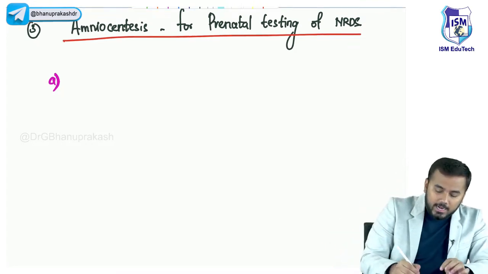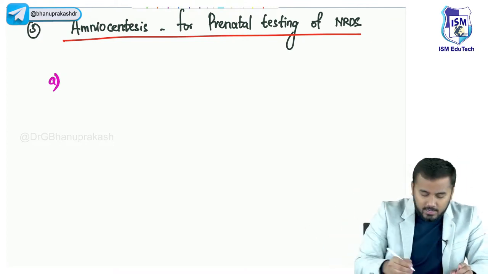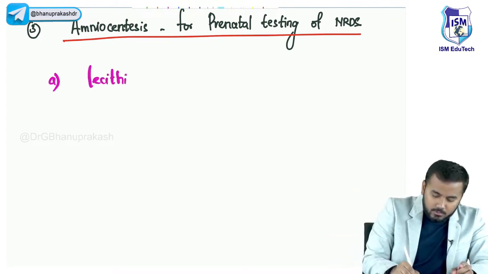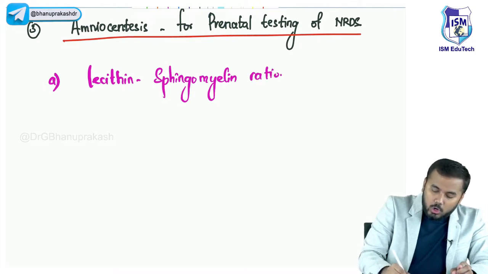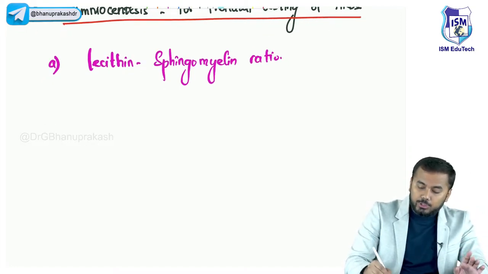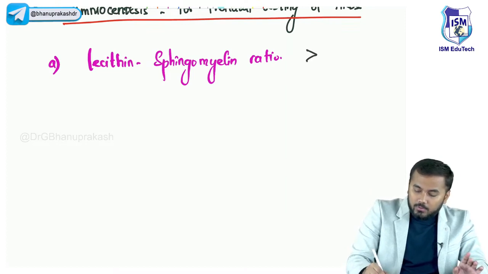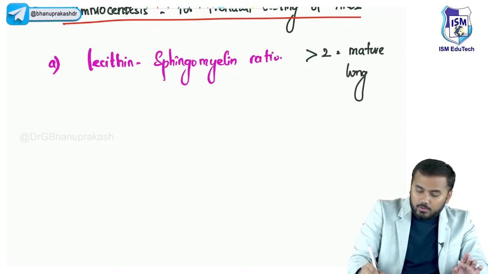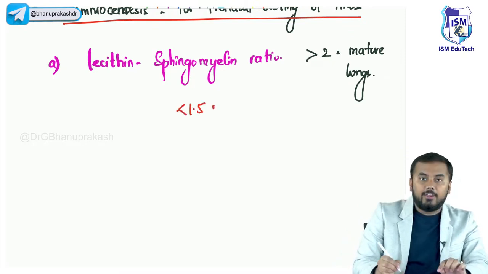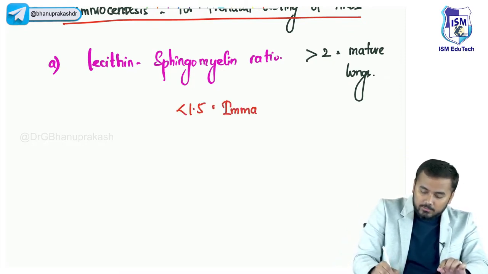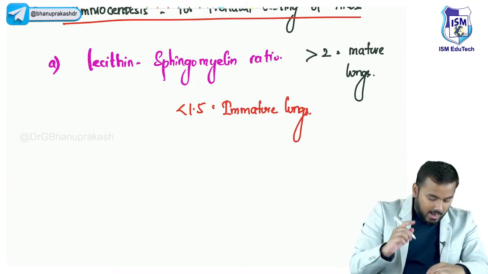Right? So what I do is I do a ratio, the lecithin sphingomyelin ratio. Okay? So normally in you and me, the lecithin sphingomyelin ratio should be more than 2. This will indicate mature lungs. For example, if the ratio is less than 1.5, then this indicates immature lungs. Clear?